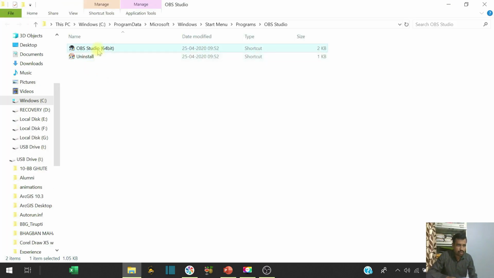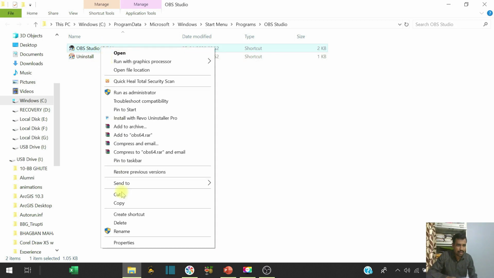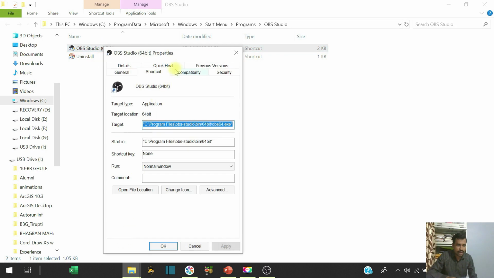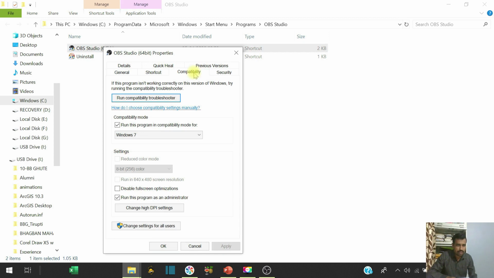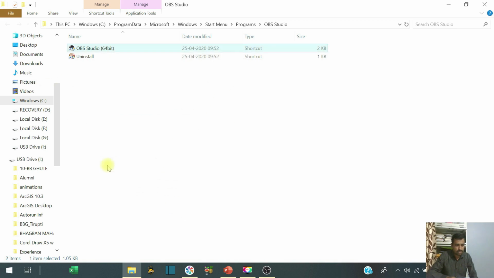After that, go to OBS Studio, right click and go into the properties, and here you see compatibility. Check Windows 7, Windows 8, according to your requirement, and select run this program as an administrator. You can also make one more change: run this program in compatibility mode. Then apply and OK. In this way you can do the changes.